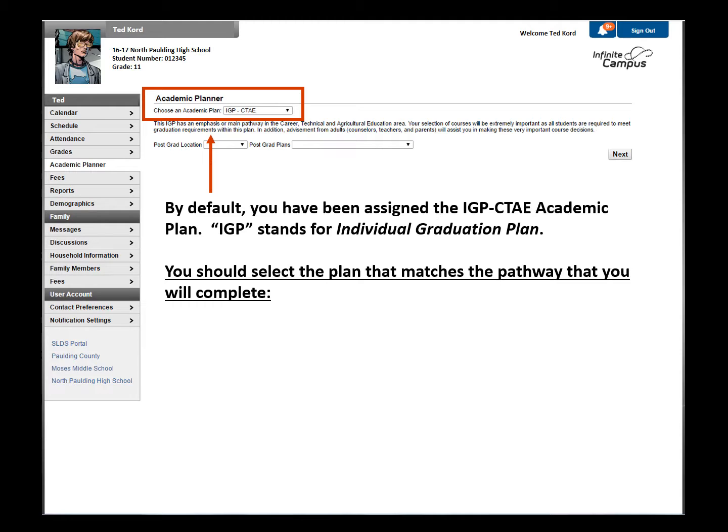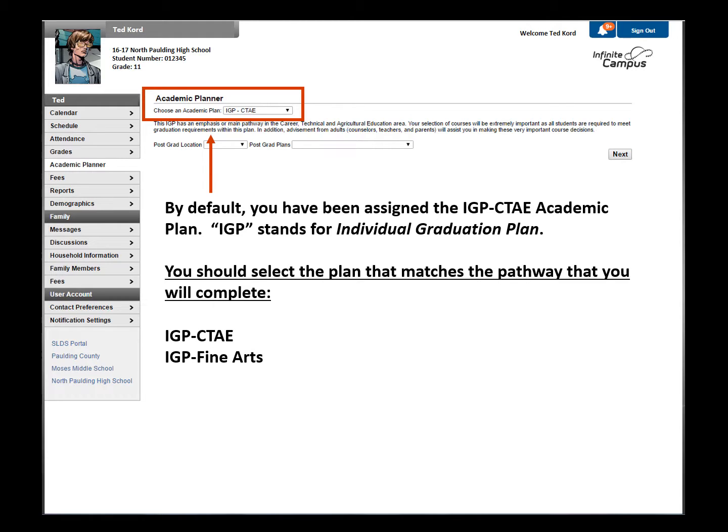Those options included the IGP for CTAE. If a student is pursuing a pathway in one of our CTAE programs such as automotives, digital technology, marketing, JROTC, or one of the many others, they should have kept the IGP for CTAE.